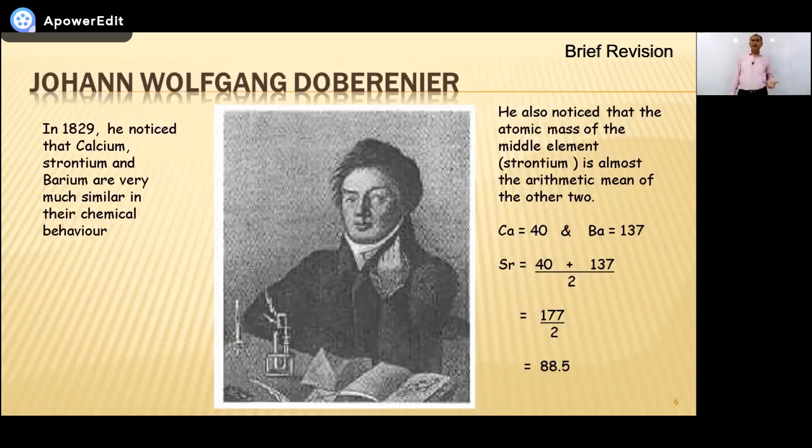Dobereiner's triad. What are the characteristics of that group? That all the members have the same chemical properties. They have the same chemical behavior. And the second point is, there are 3 elements. If you add the mass of the first and third and divide by 2, it will give you the mass of the middle one, as you can see on the screen in the example.